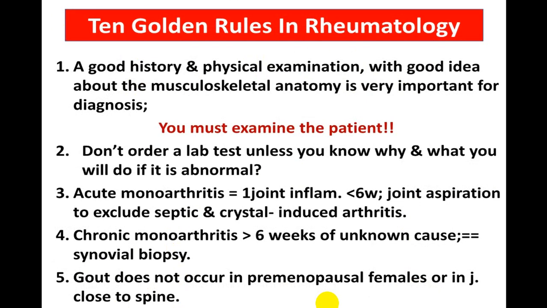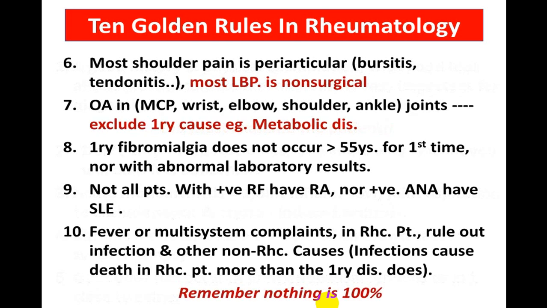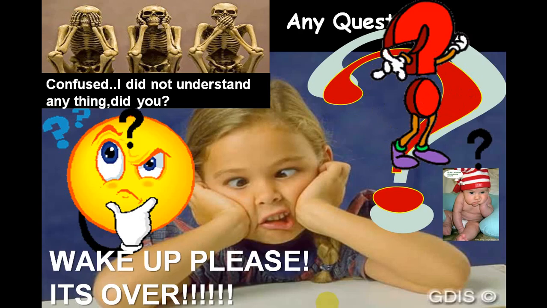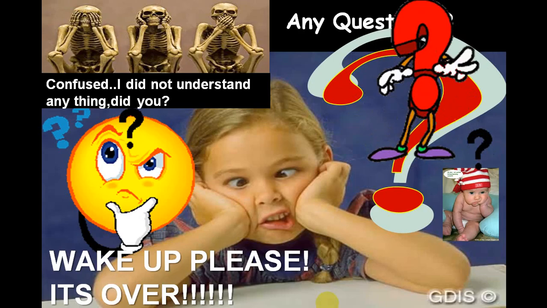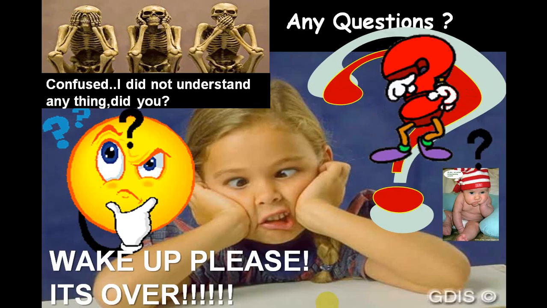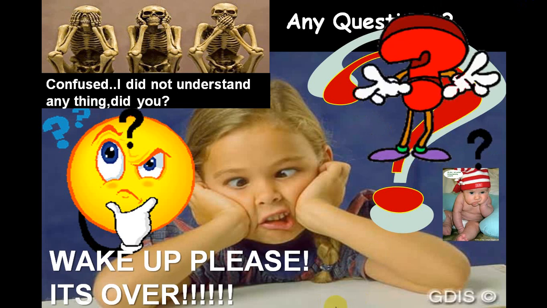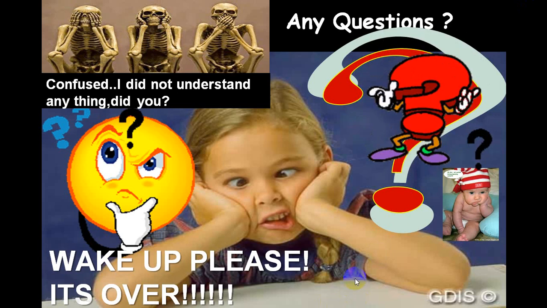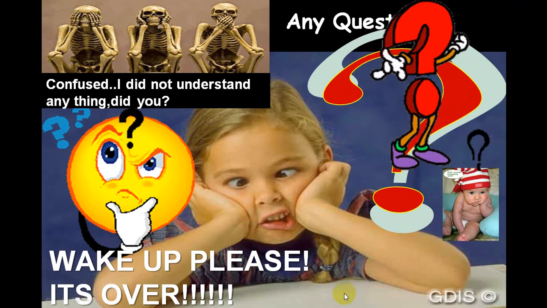10 golden rules, go through them. It is a summary of what we have discussed so far. At your leisure time, go through them, they are very good. So I end my lecture here. I hope this will be helpful to you, and you will be able to differentiate any person who comes to you with a joint pain or joint involvement.